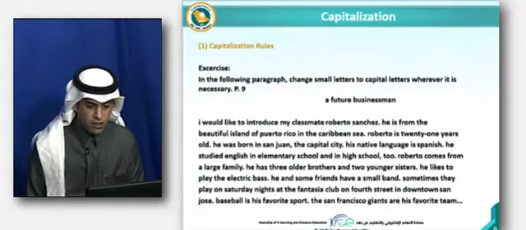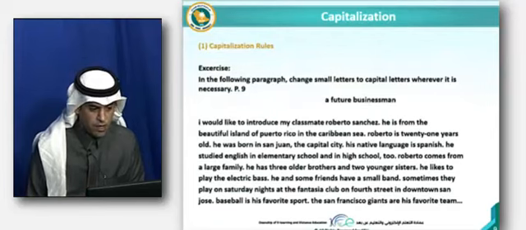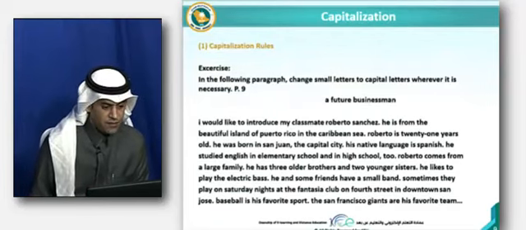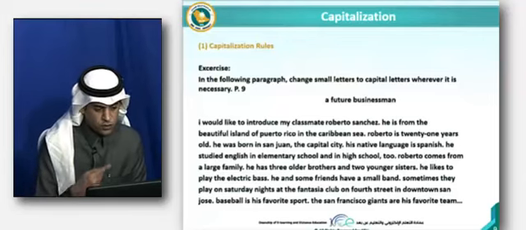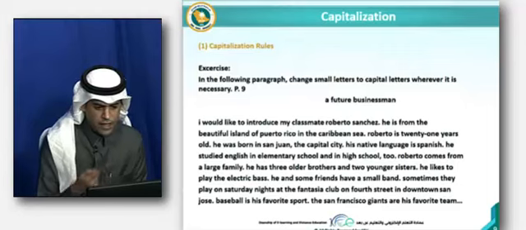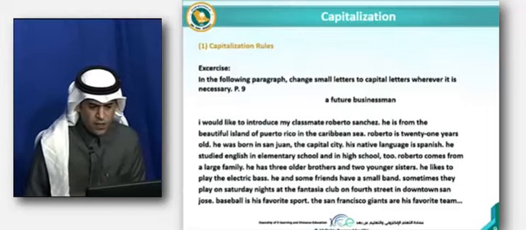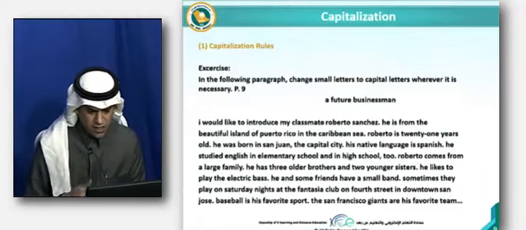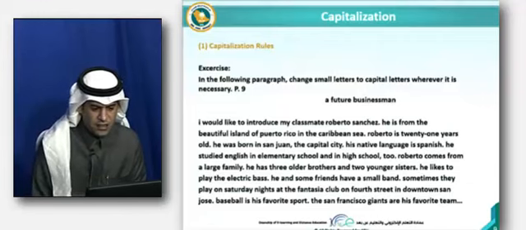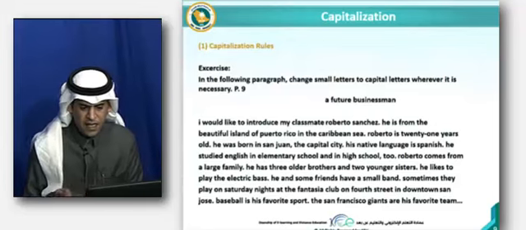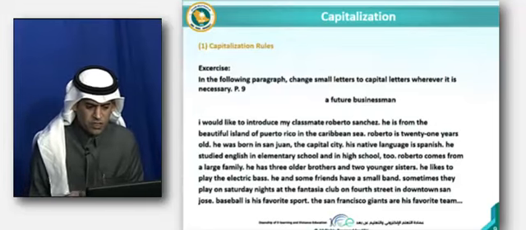We need to capitalize Roberto because it is a proper noun. Next sentence we have He. Again, we need to capitalize that because it is at the beginning of the sentence. San Juan, again, it is the name of the city. All right, let's move on to the next. Here we have His native language. Again, we need to capitalize His, right? And the word Spanish, why? Because it is a language.